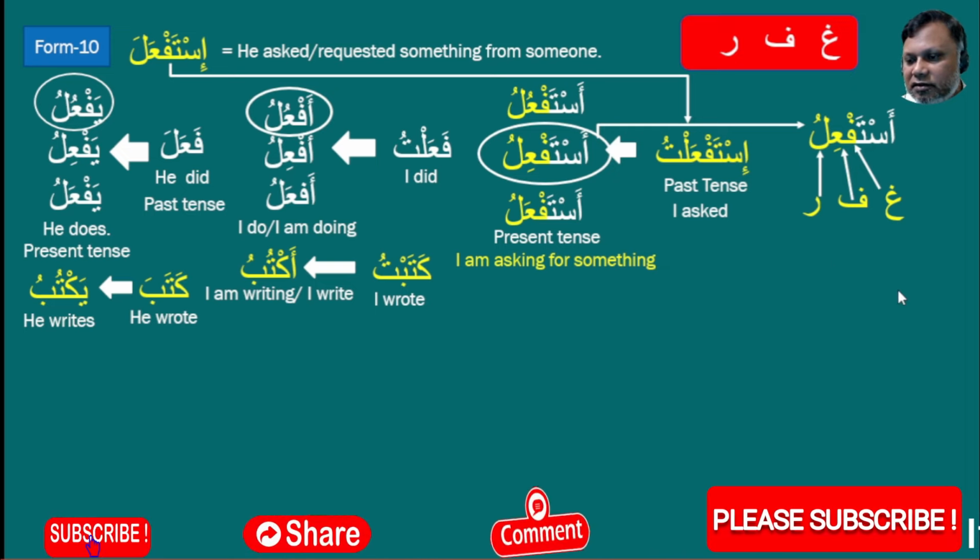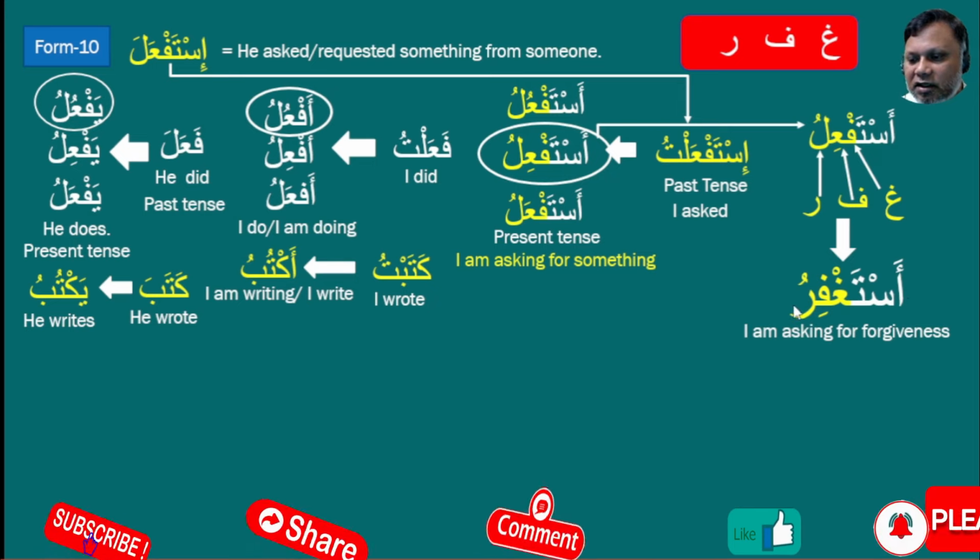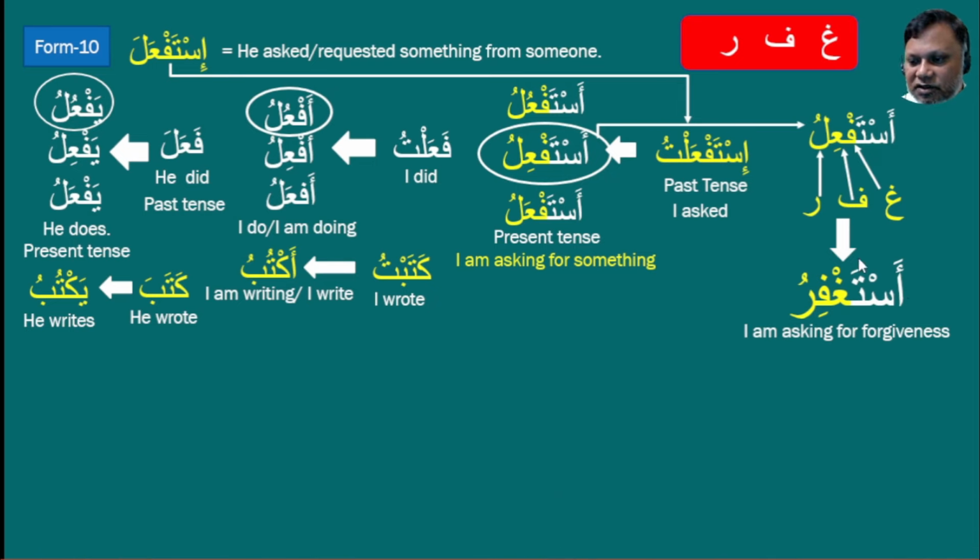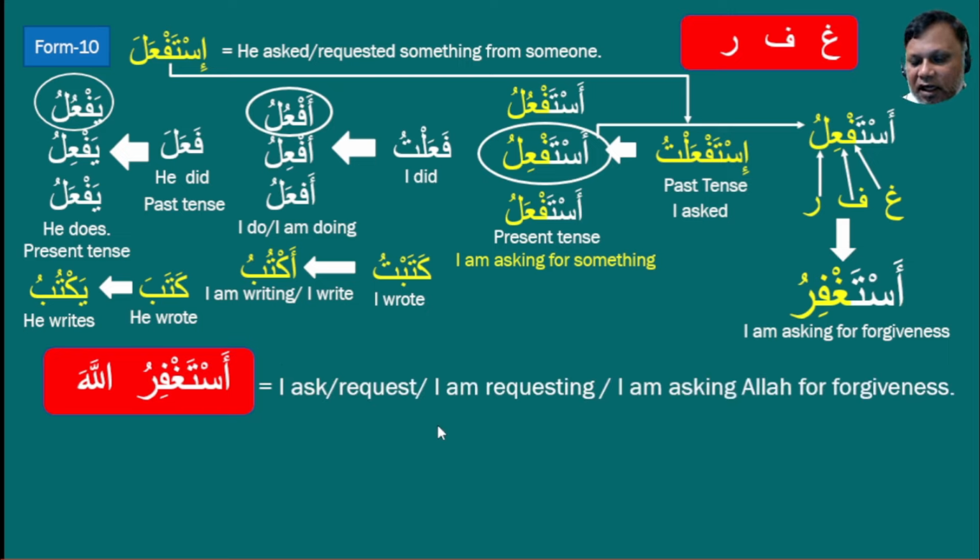Then what will we get? Then we will get astaghfiru. This is the present tense for I, meaning I am asking for forgiveness. Now see the real word sentence example. Astaghfirullah, that we use in our daily life every day. Astaghfirullah means I am asking or I am requesting forgiveness to Allah, or I am asking Allah for forgiveness.